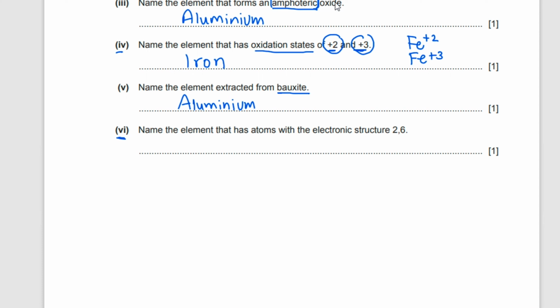Question number 6. Name the element that has atoms with electronic structure of 2,6. Electronic structure of 2,6 means the total number of electrons is 8, and 8 is the atomic number of oxygen. So oxygen is the right answer.